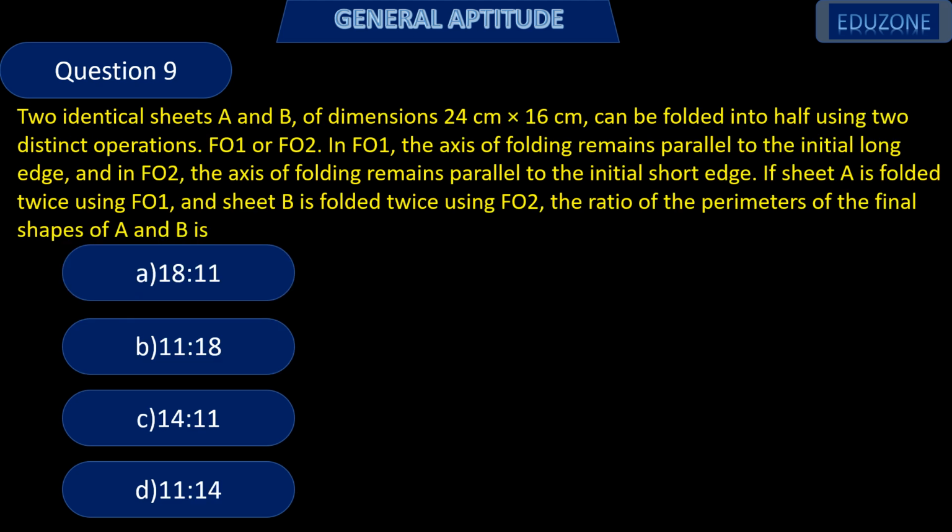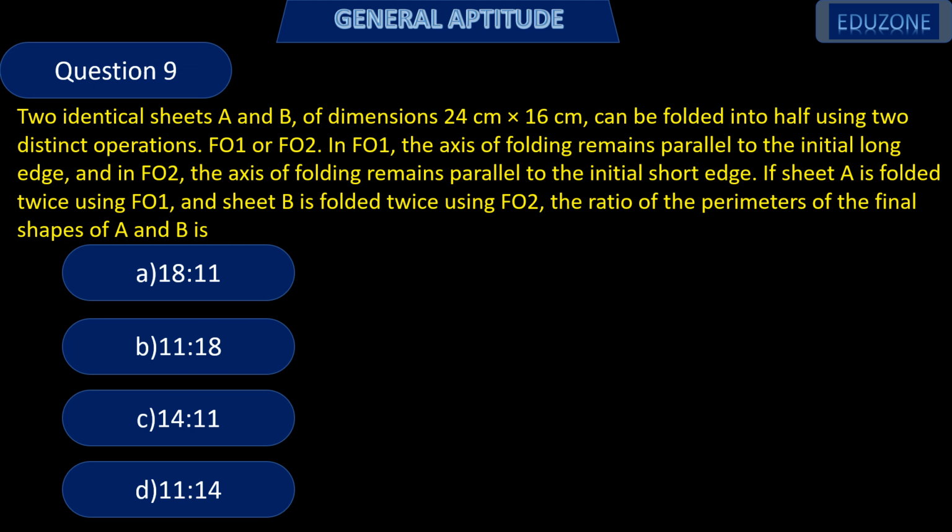Next question. Two identical sheets A and B of dimension 24 cm and 16 cm can be folded into half using two distinct operations, FO1 and FO2. In FO1, the axis of the folding remains parallel to the initial long edge, and in FO2, the axis of the folding remains parallel to the initial short edge. If sheet A is folded twice using FO1 and B is folded twice using FO2, the ratio of perimeters of the final sheets of A and B is?